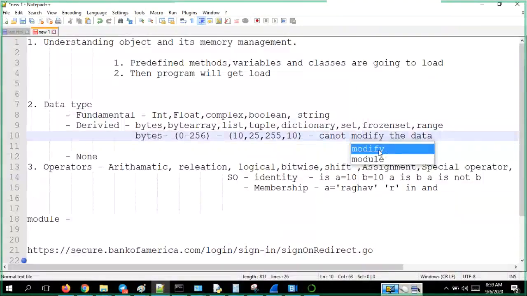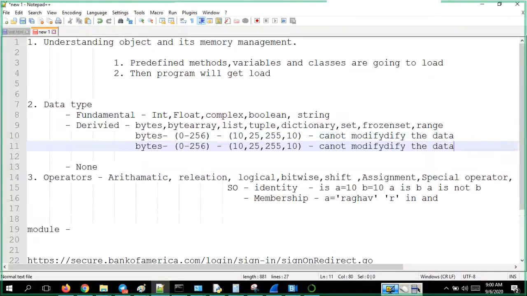Byte array means the same thing: whatever range you can give to bytes, you can give any data between 0 and 255. But you can modify the data.